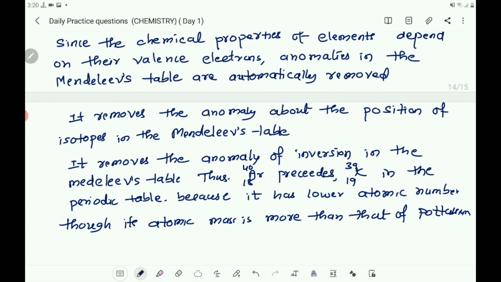It also removes the other anomalies found in Mendeleev's periodic table, like grouping of chemically dissimilar elements and separation of chemically similar elements.